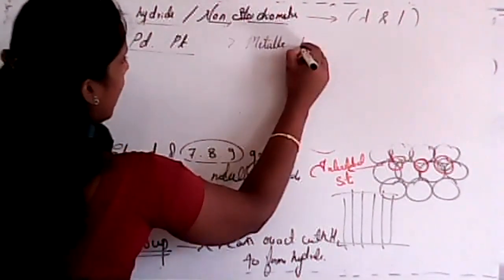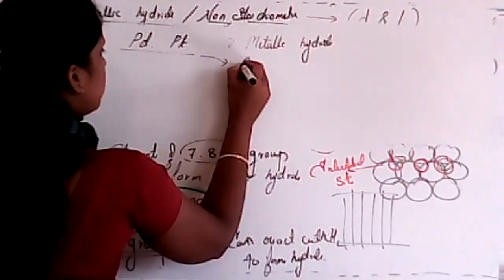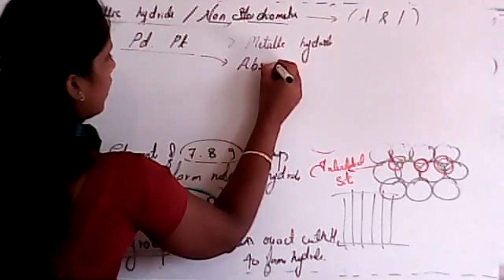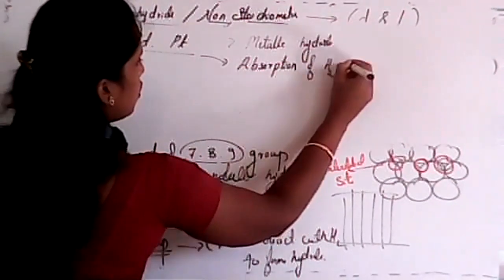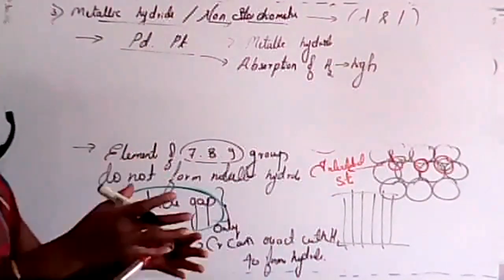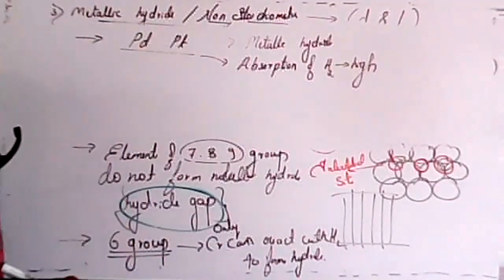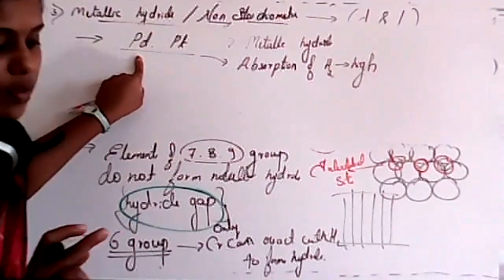And here, absorption of hydrogen is at a high rate. That means a high concentration of hydrogen is present over that palladium or platinum. Just listen carefully.